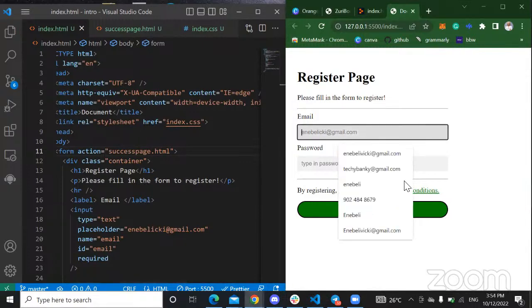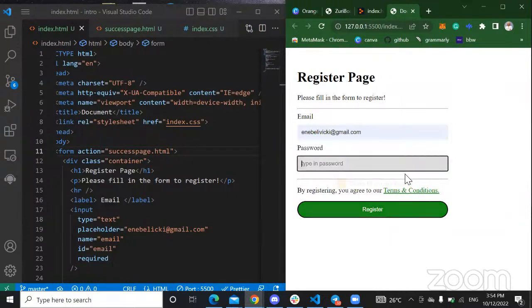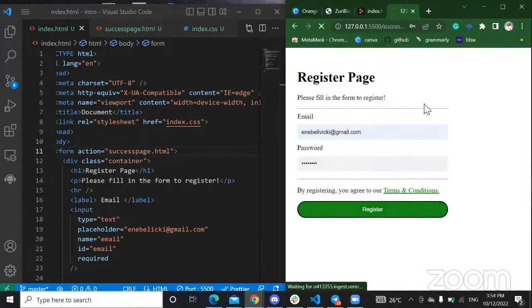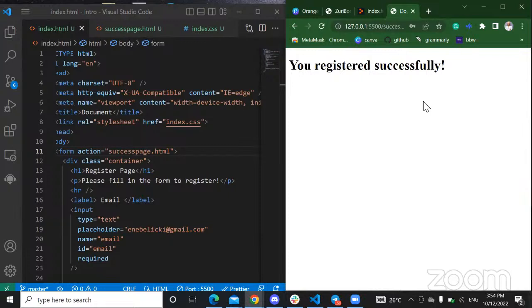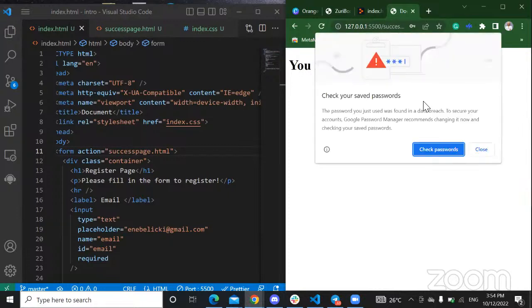So first of all, as I click this, it cannot take me to the success page because it's telling me I must fill in my details, right? And until I fill in my details correctly, it's not going to take me there. So let's just get a password. I've given it a password. Now I register and it says, voila, you registered successfully.